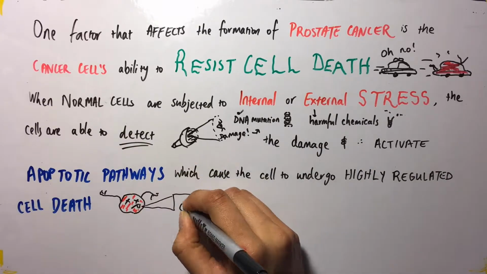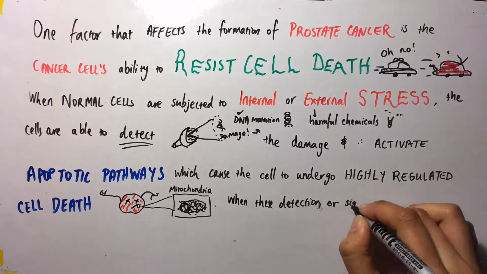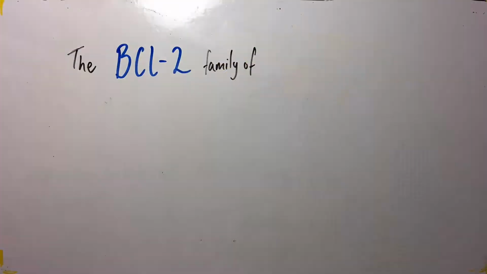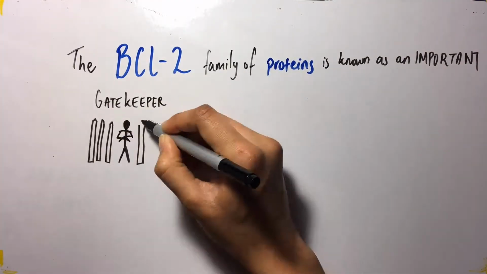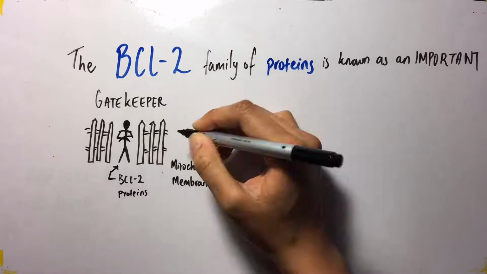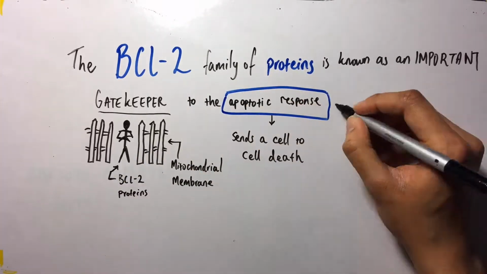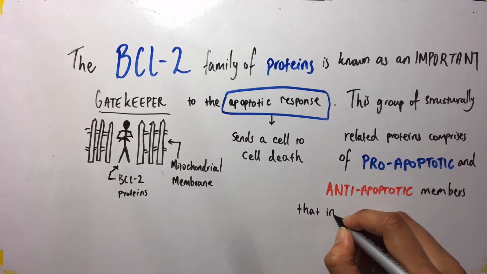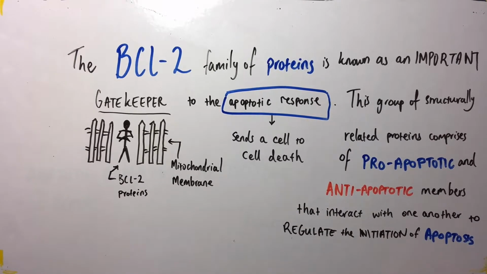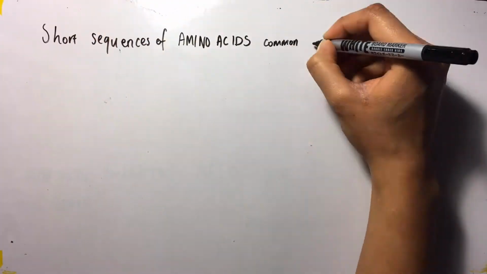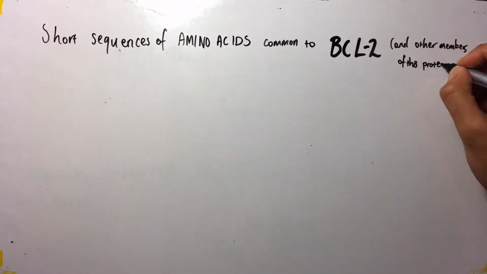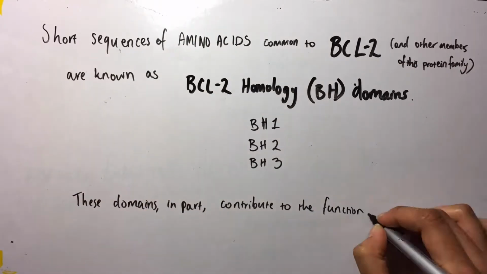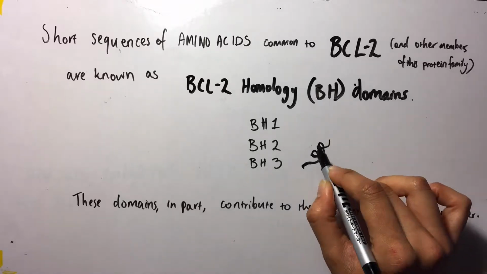When these detection or signaling mechanisms no longer function, you no longer have a way to initiate apoptosis of these cancerous cells. The BCL2 family of proteins is known as an important gatekeeper to the apoptotic response. This group of structurally related proteins comprises pro-apoptotic and anti-apoptotic members that interact with one another to regulate the initiation of apoptosis. Short sequences of amino acids common to BCL2 and other members of this protein family are known as BCL2 homology domains. These domains, in part, contribute to the function of each member.